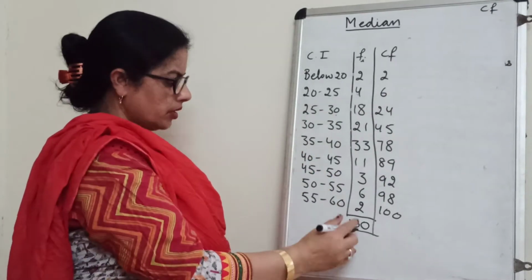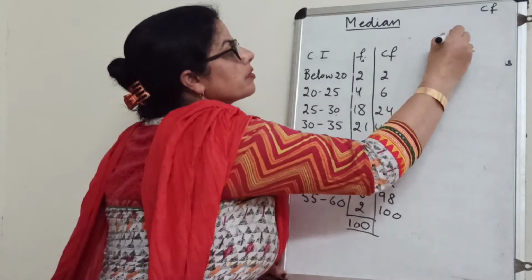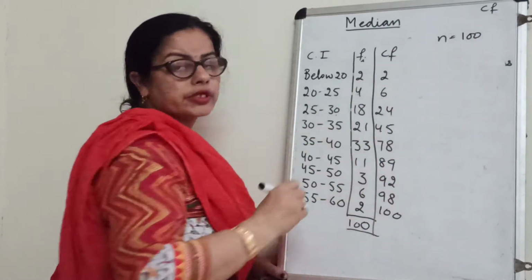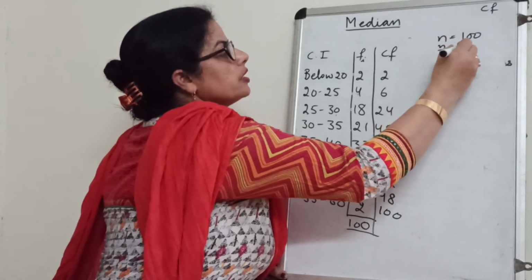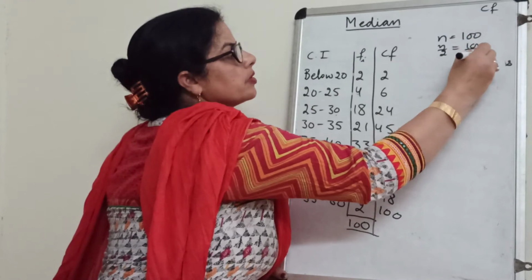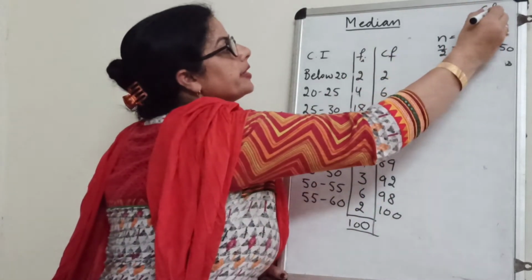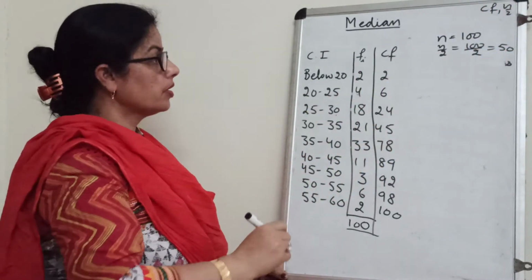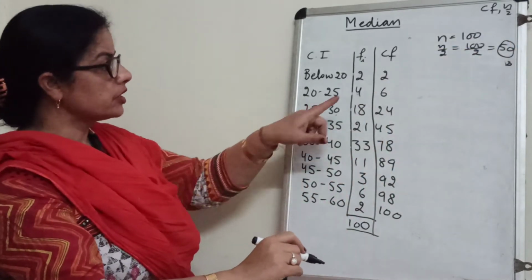After CF we will write what is N. Here N is 100, the sum of frequency. Then N by 2. N by 2 is 100 by 2, that is 50. Now N by 2 will tell us which is the median class.